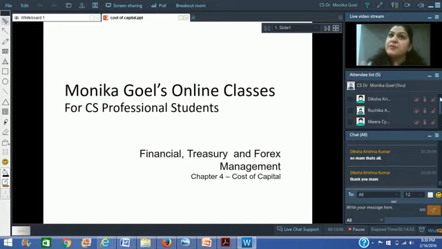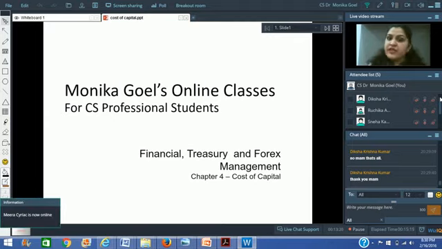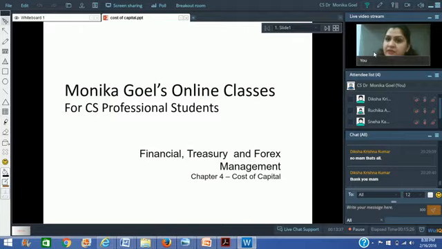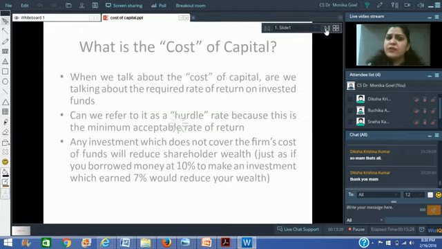So do it thoroughly. It's the easiest of all the chapters and it is the backbone of all the chapters, because cost of capital is required when you are doing discounting for present value. In the capital structure decision, you require cost of capital. When you will be doing the dividend decision, there also you would be needing the cost of capital. When you will be doing security analysis, there also you would be needing it. So it is the backbone of financial management, and therefore a very important topic and the simplest, I must say.